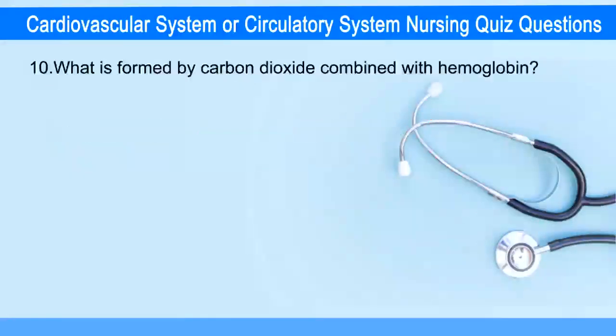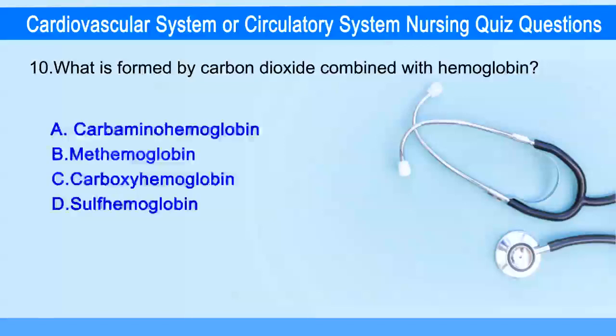Next question. What is formed by carbon dioxide combined with the hemoglobin? Option A, carbaminohemoglobin. Option B, methemoglobin. Option C, carboxyhemoglobin. Option D, sulfhemoglobin.